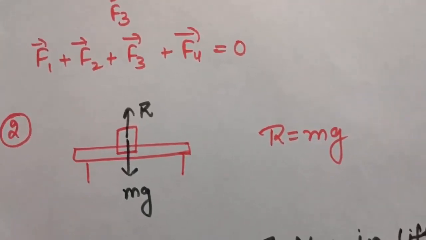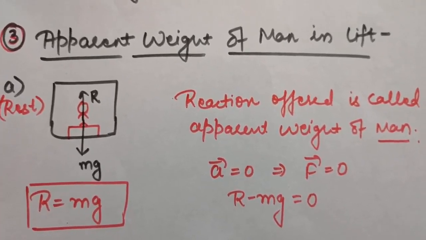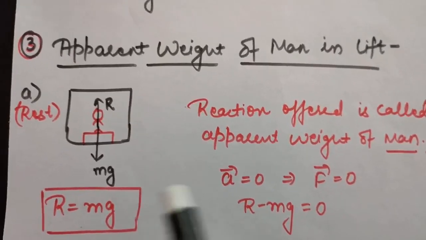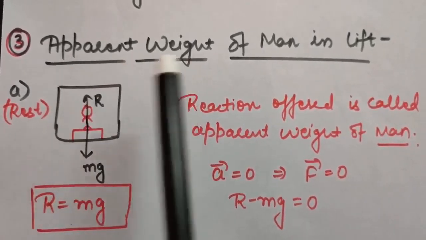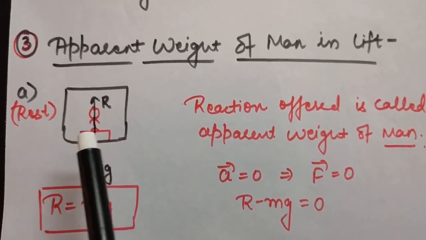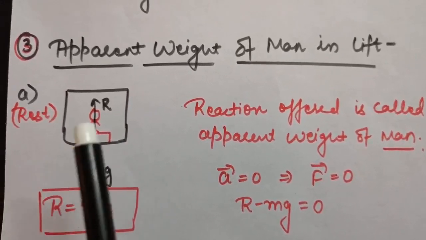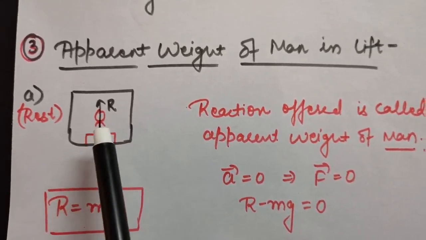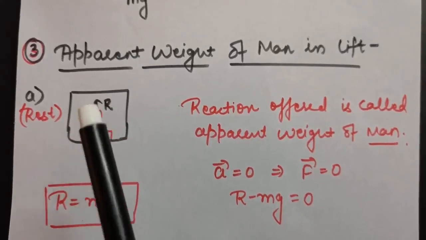Now let us discuss one more example of equilibrium of a body, during the motion of a lift. The topic is the apparent weight of a man in a lift. Now you will ask what is apparent weight. I'll explain it. Before that, suppose this is a lift, and this is a weighing machine kept in the lift, and a person is standing on that weighing machine. Again, there will be some weight of the man which is applied as action, and therefore this weighing machine will apply some reaction in the opposite direction. The reaction offered by this machine is nothing but the apparent weight of the man.